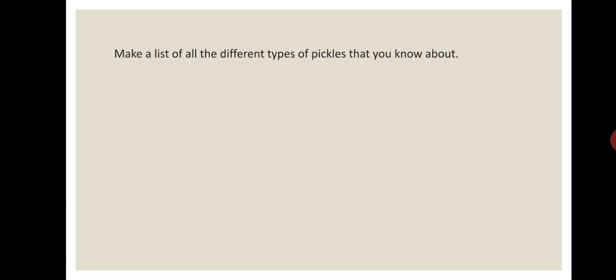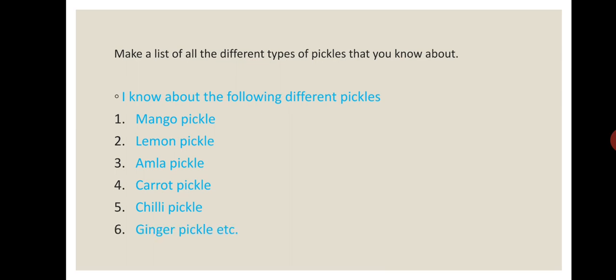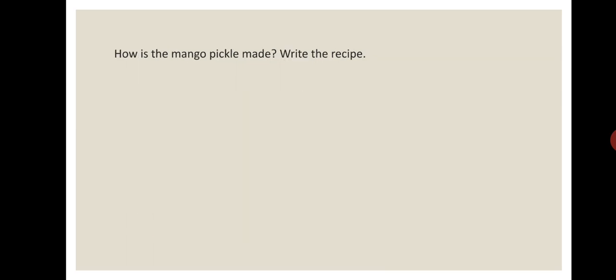Now next, make a list of all the different types of pickles that you know about. I write this according to my choice. First, mango pickle, lemon pickle, amla pickle, carrot pickle, chili pickle, ginger pickle, etc. Now, how is the mango pickle made?